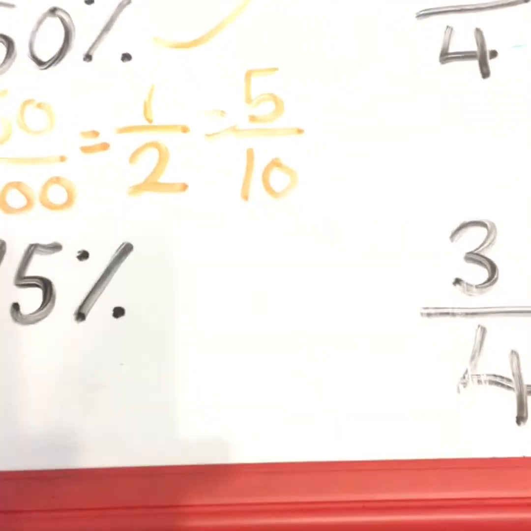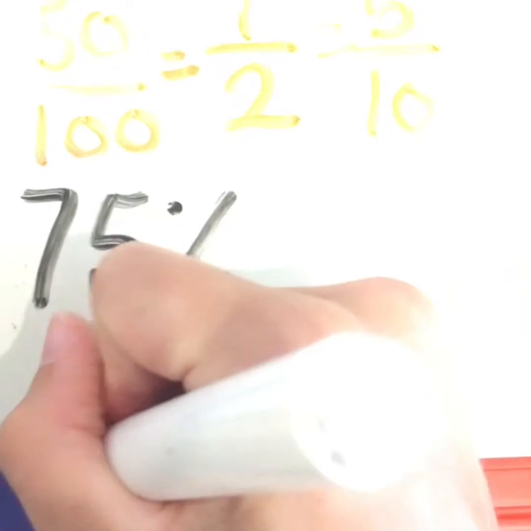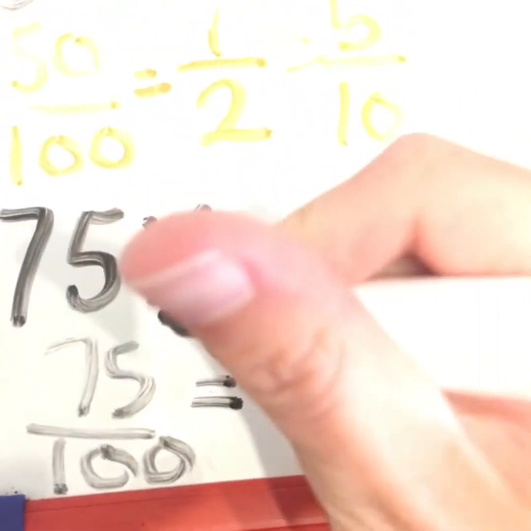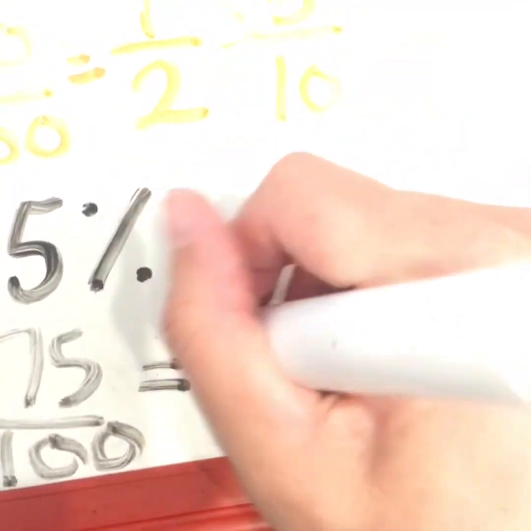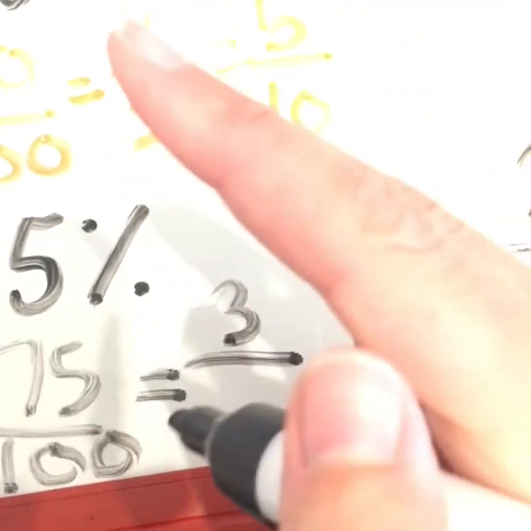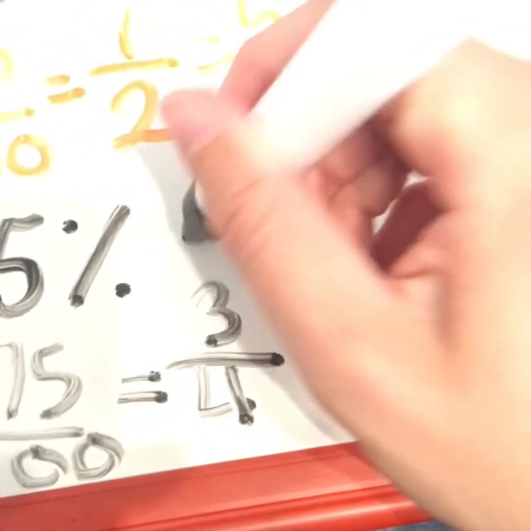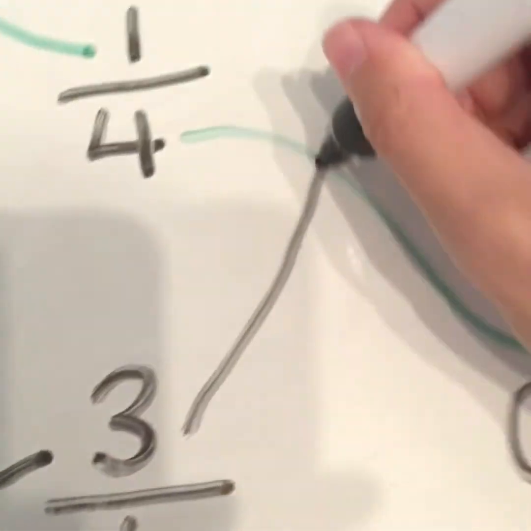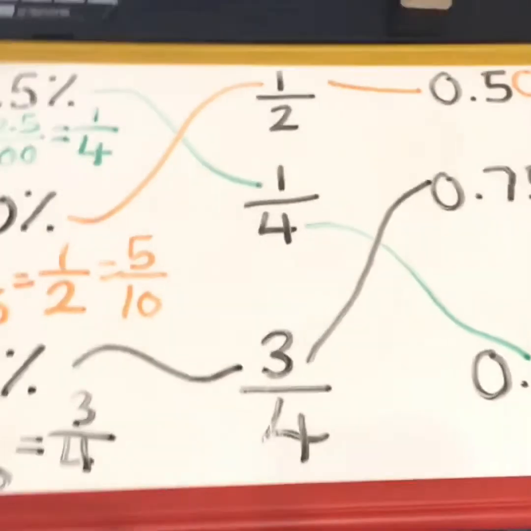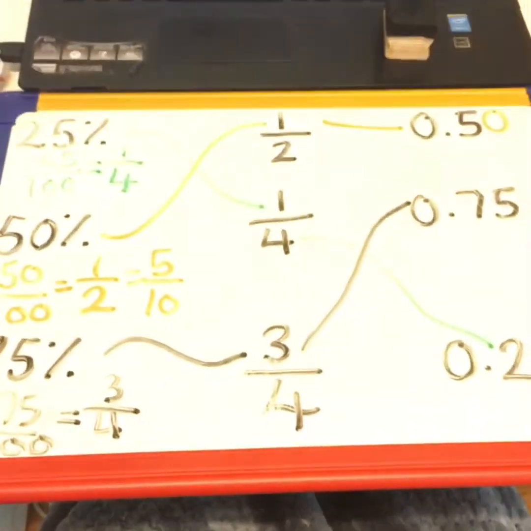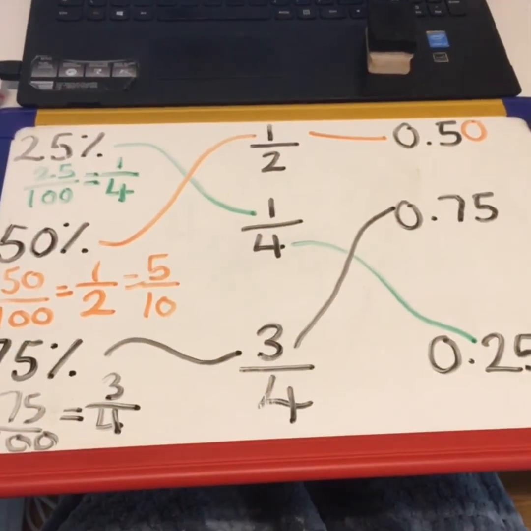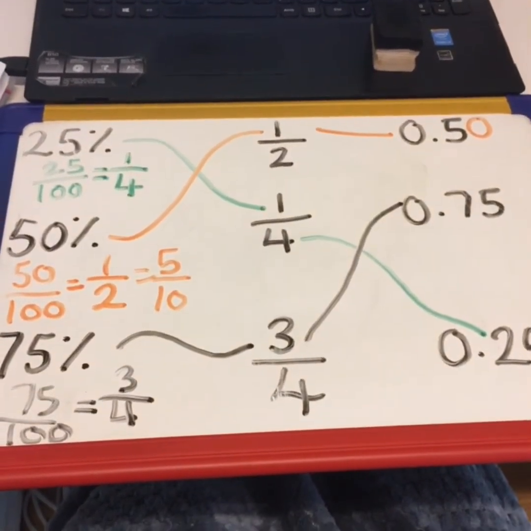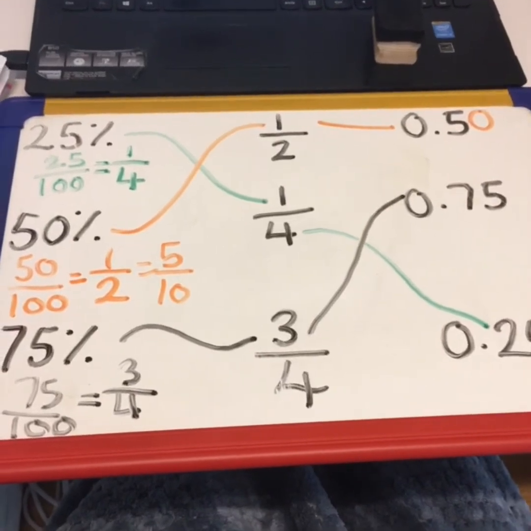And the last one then, let's check we were right. 75% is the same as 75 over 100. If you divide them all by 25, 25, 50, 75, 3, divide 100 by 25, 25, 50, 75, 100, 4. So this is equivalent to 3/4, and 75 hundredths is written as 0.75. Right, well done if you got those right. I now want you to just cover the screen up and practice which one's equivalent to 25%, which one's equivalent to 75%. See if you can remember these, and then when you've done, uncover the screen.